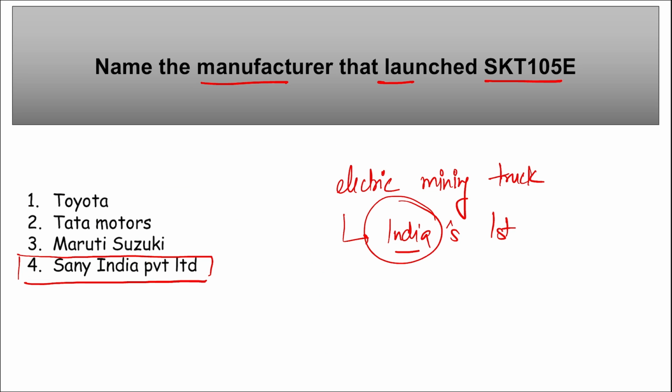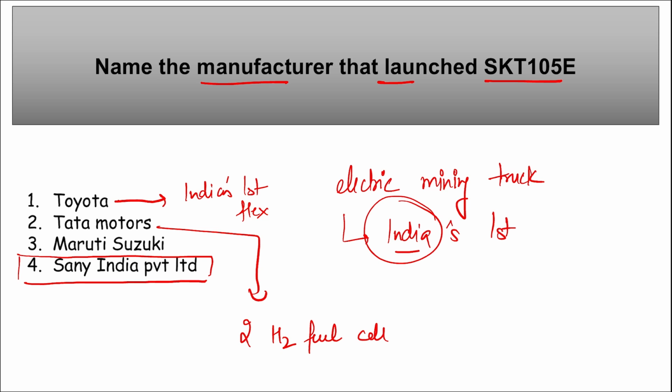Now, if we look at the options, if you remember Toyota, this was the automobile manufacturer that introduced India's first flex fuel strong hybrid. Then if we talk about Tata Motors, it delivered the first of its kind two hydrogen fuel cell electric vehicle buses. So Toyota delivered India's first flex fuel vehicle, and Tata Motors delivered the first two hydrogen fuel cell electric vehicle buses.